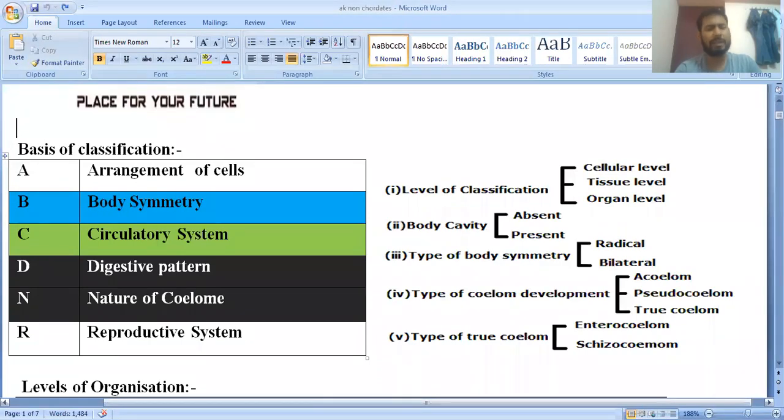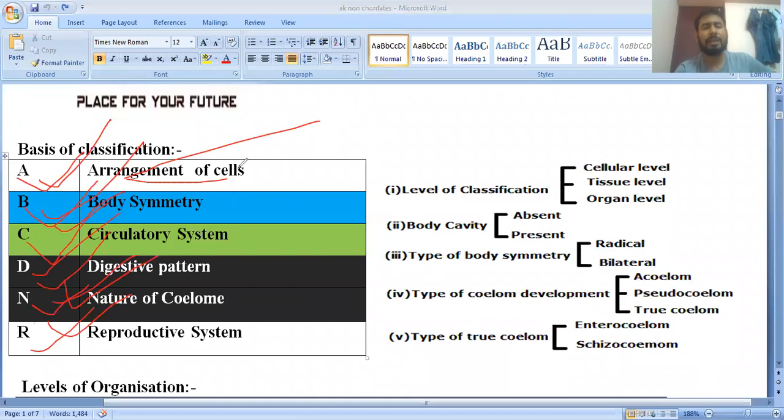First, they have given ABCDNR, the alphabet you learned from the first standard. A stands for arrangement of cells, B body symmetry, C circulatory system, D digestive system, N nature of coelom, and R is the reproductive system.